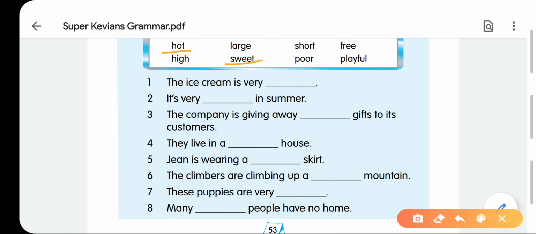The options are high gifts, large gifts, short gifts, poor gifts, free gifts. Obviously, it is free gifts to its employees, to its customers. They live in a large house. So you can complete the exercise in this way.